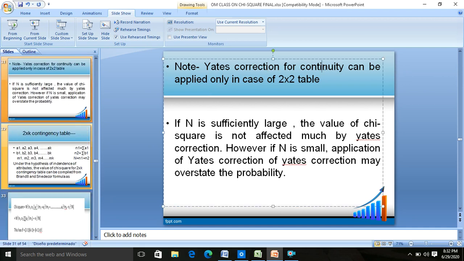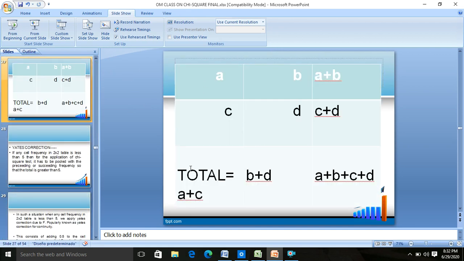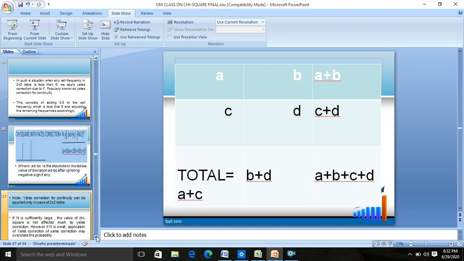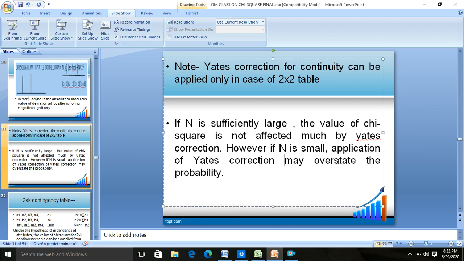Now Yates correction for continuity can be applied only in the case of a 2 into 2 contingency table. It means when you have two attributes to be compared in the chi-square test for independence of attributes, that is a 2 into 2 contingency table of this type, then only you apply Yates correction. For a higher number of attributes, even if any cell frequency is less than 5, you don't apply Yates correction. Now, if n is sufficiently large, the value of chi-square is not affected by Yates correction. However, if n is small, application of Yates correction may overstate the probability.